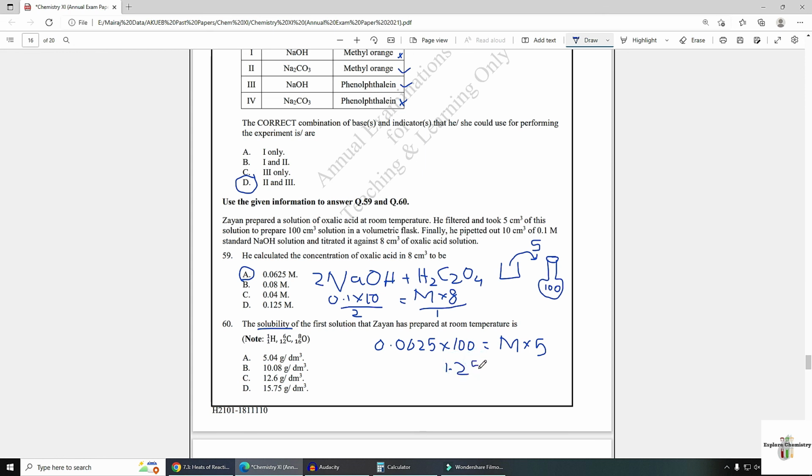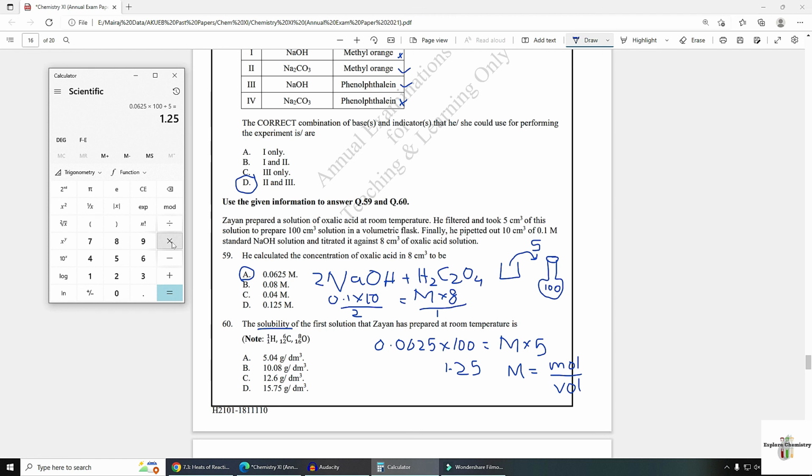Now convert this molarity into mass per dm³. It is already in dm³. You have to just multiply it by mass, because the molarity formula is moles per unit volume. Moles are mass over molar mass. If you need to calculate mass, multiply molarity with molar mass. So molarity is 1.25.